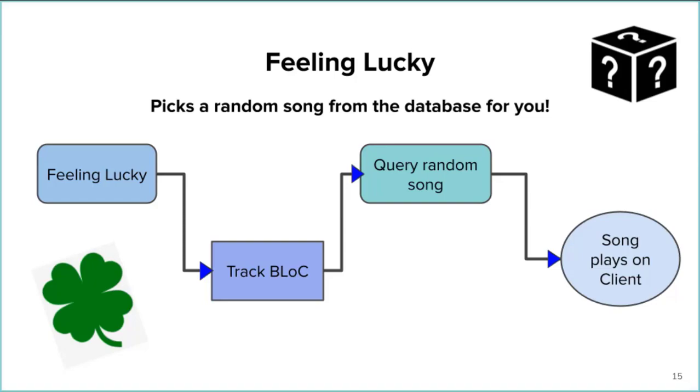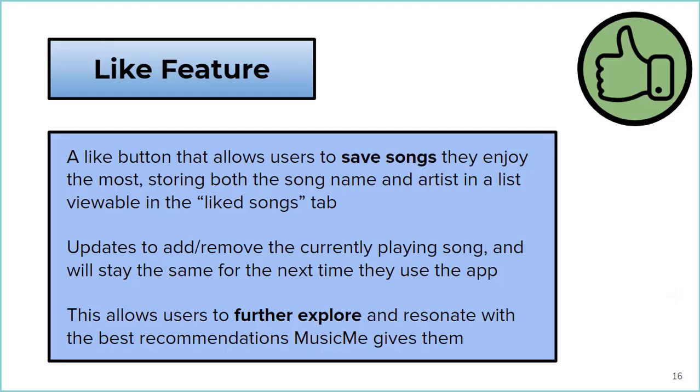A random song is then played for the user by sending the unique track ID to the Spotify web API. Our like feature was developed to let users save their favorite songs and return to them later for further enjoyment. So if a user enjoys the recommendations they're receiving, they can press the like button on the user interface, and all of the song information gets stored in a list in a liked songs menu.